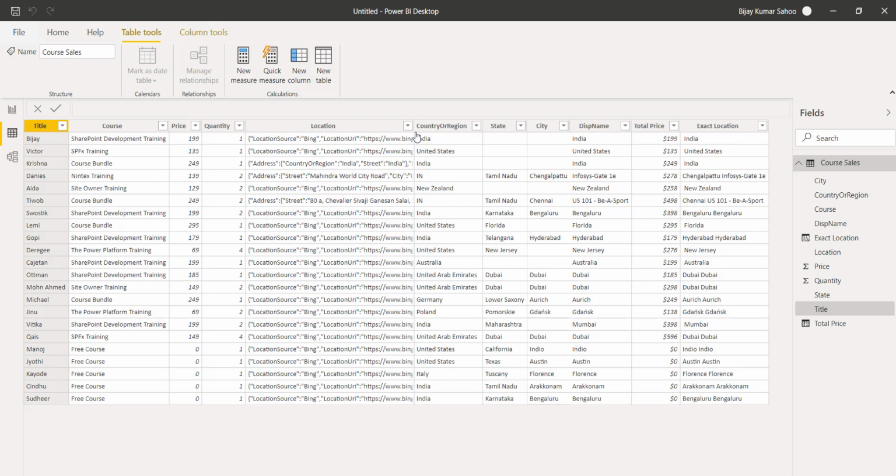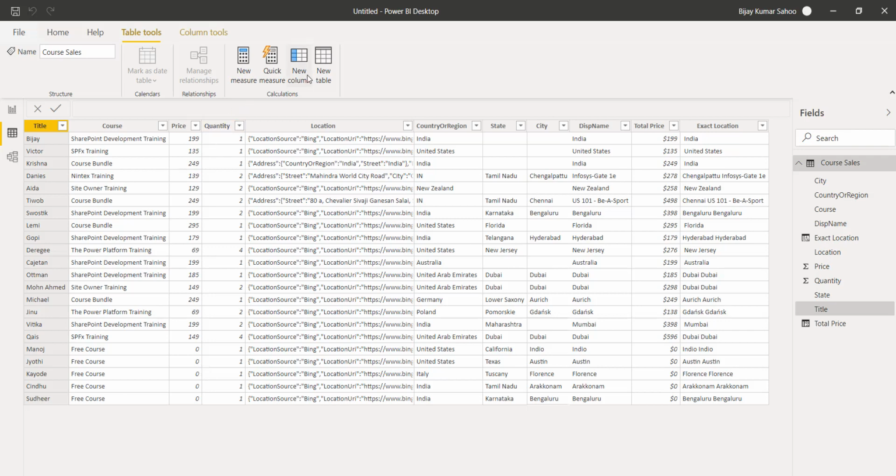Another thing that we can do here is put an if clause. For example, if you look at this example, I have price, and you can see there's various prices, but down below there are courses which are free, and in that case the price is actually 0. So that means that's a free course. What we can do is put an if clause here, so that you can check which is a paid course and which is a free course.